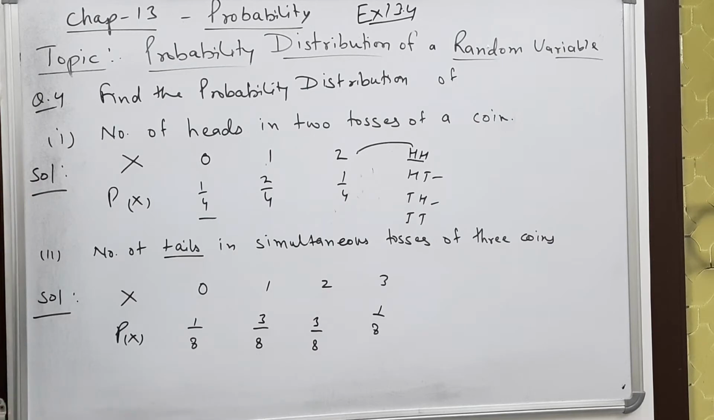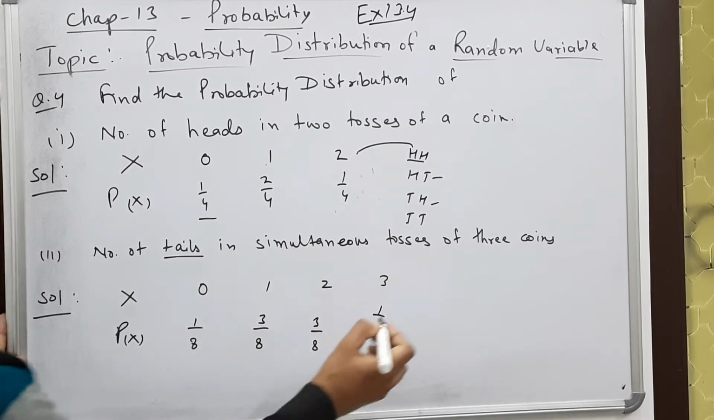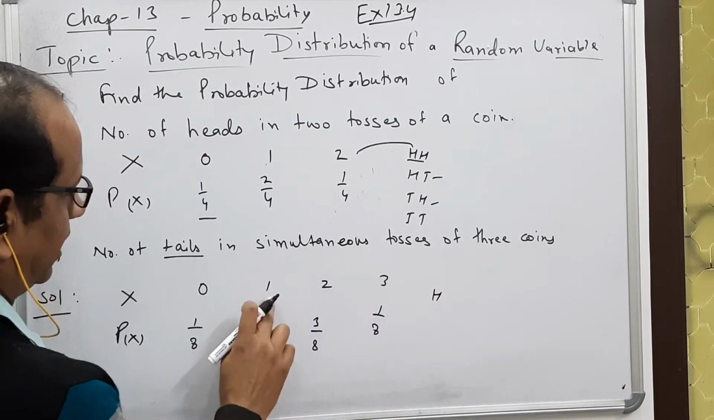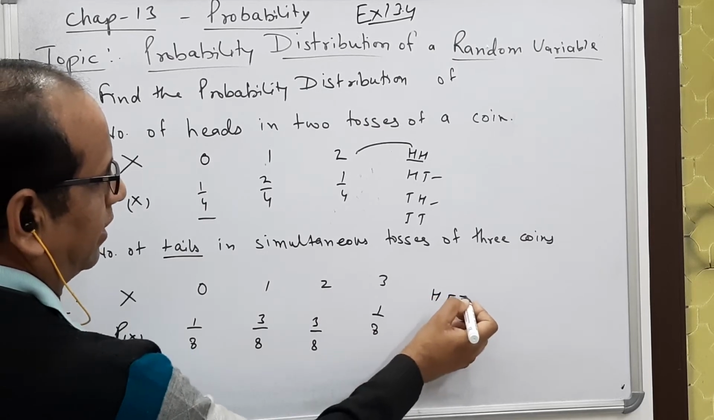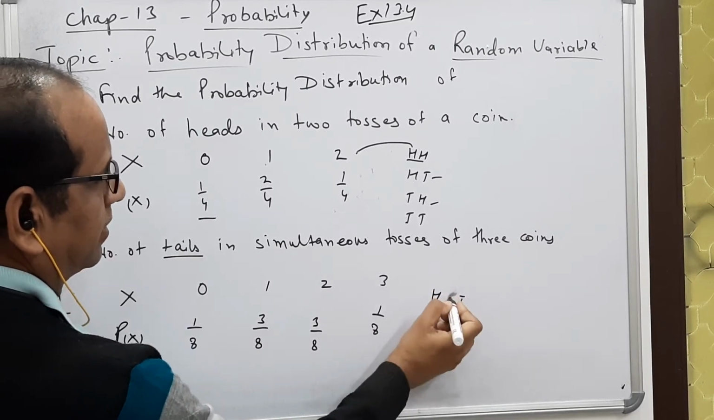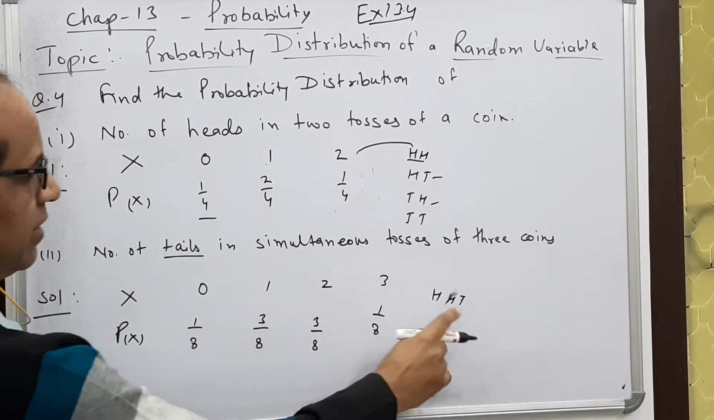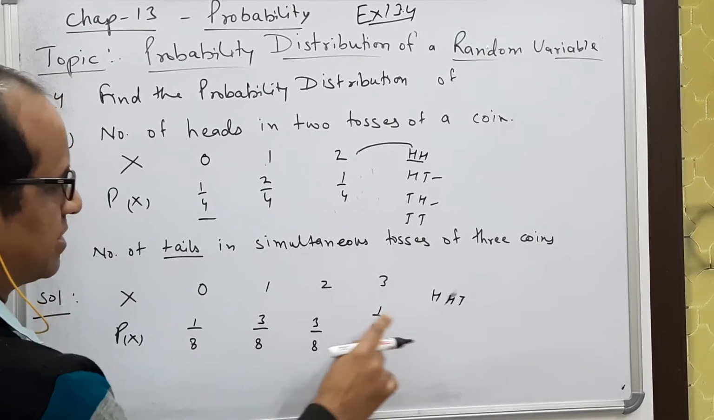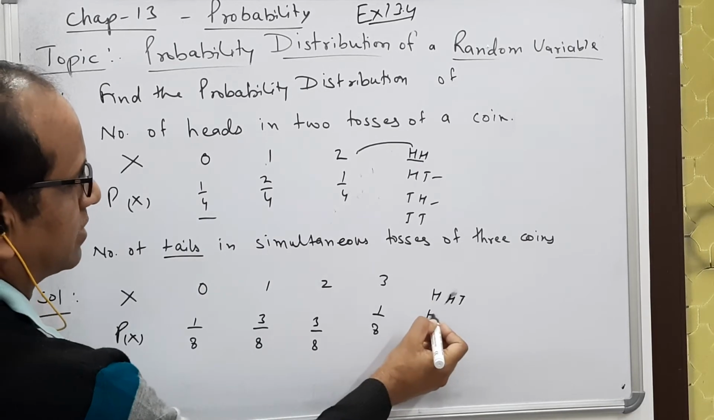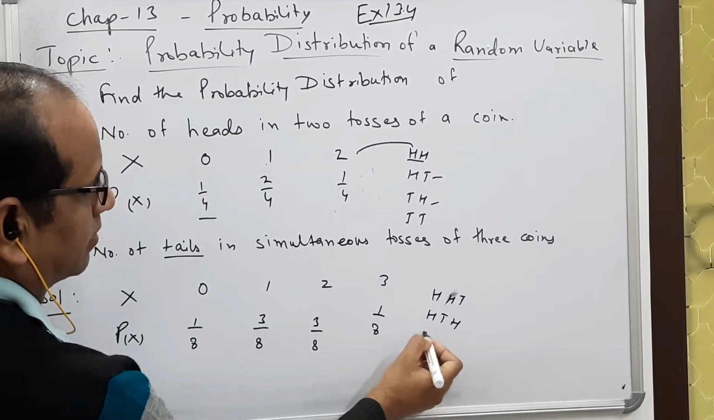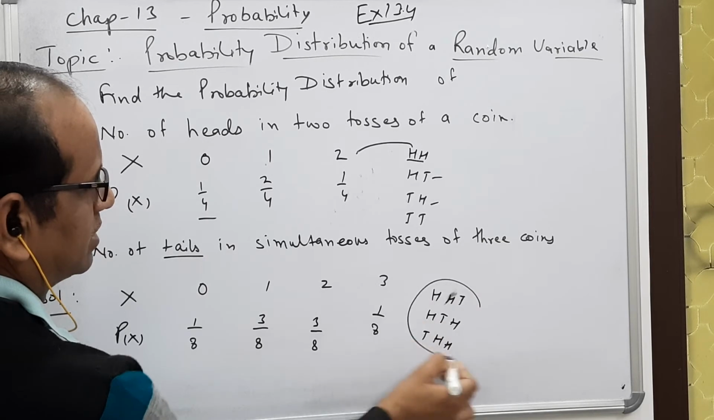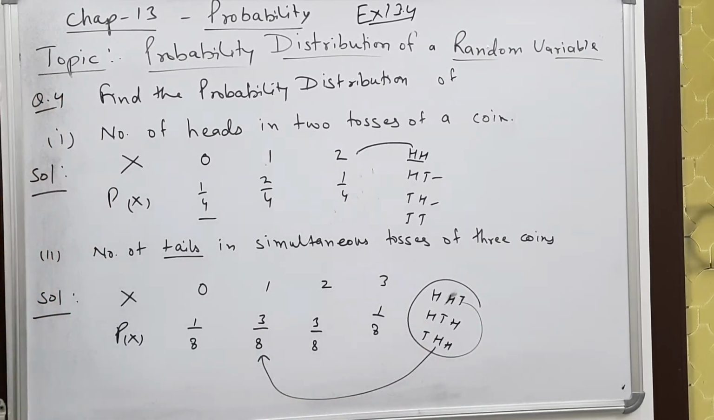2 tails means 1 head. I am talking about this: head and tail and tail, head and tail, that is 1 tail. Then this tail will be here and head, that is the second. And tail will be at the first place, this one. So these 3 outcomes favor this.